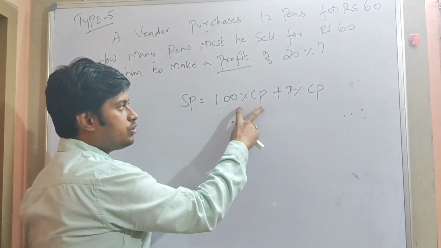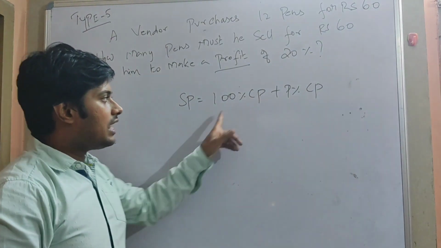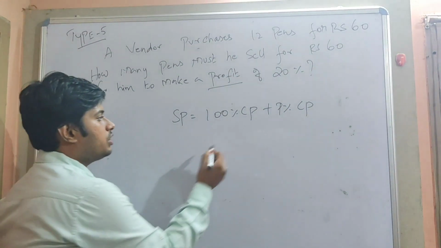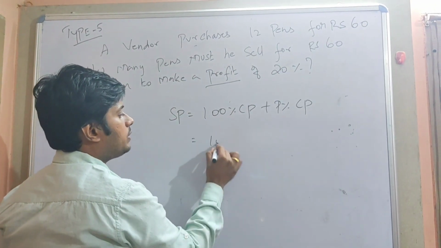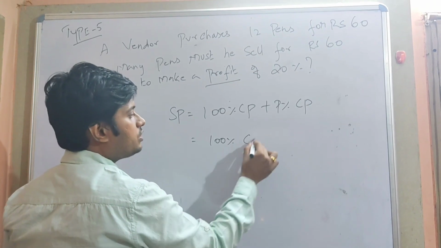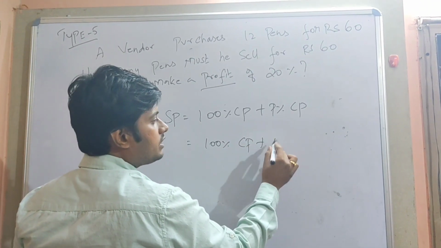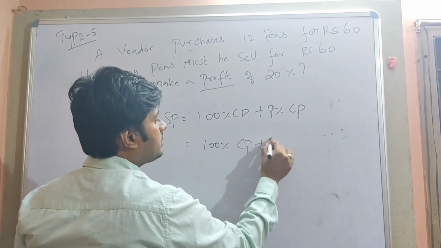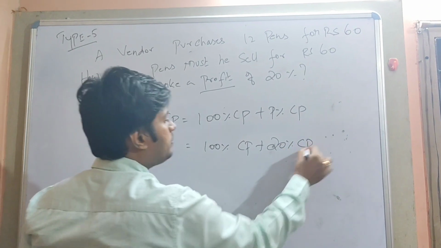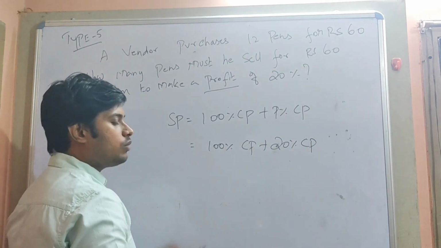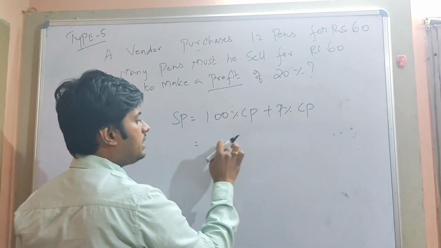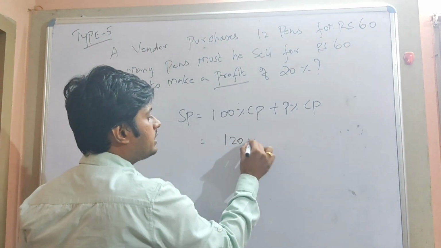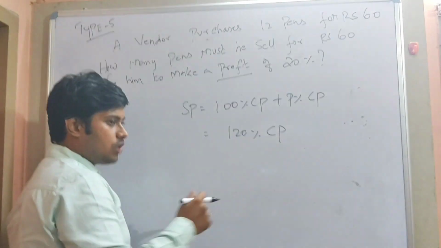100 plus 20. Once you remember the equation in your mind, you directly write the equation. That is, you will get 100 plus 20%. So I'll write the equation: 100% of CP plus the value of profit, 20% of CP. So 100 plus 20 will give you 120% of CP. That's what I have told you. Once you remember, 100 plus 20, 120. This is 120% of CP.